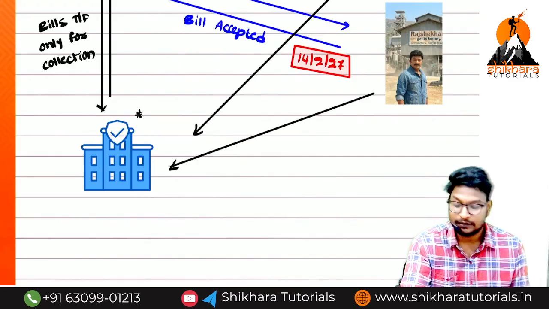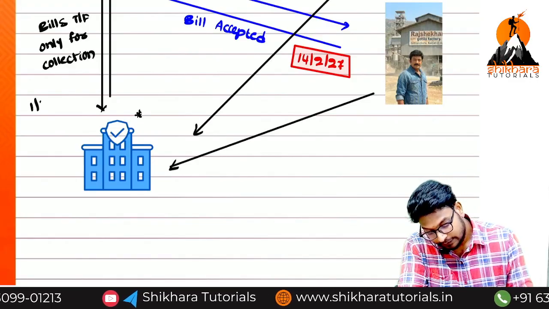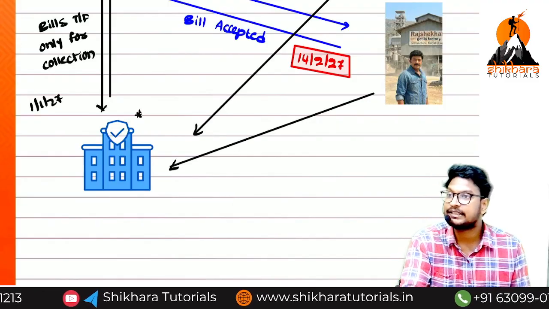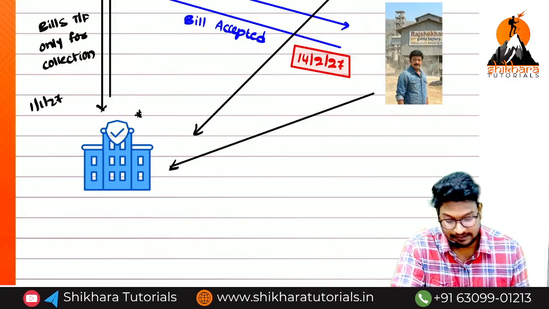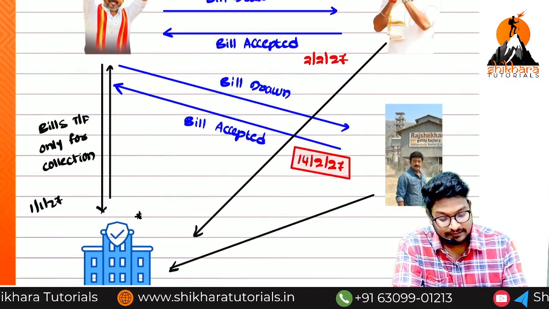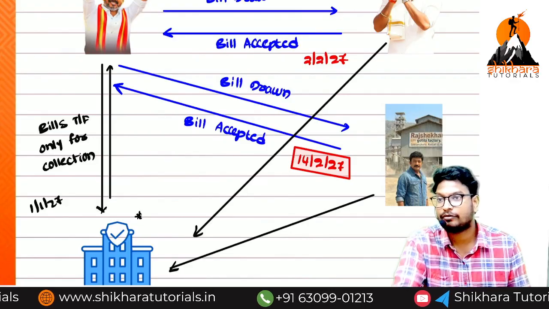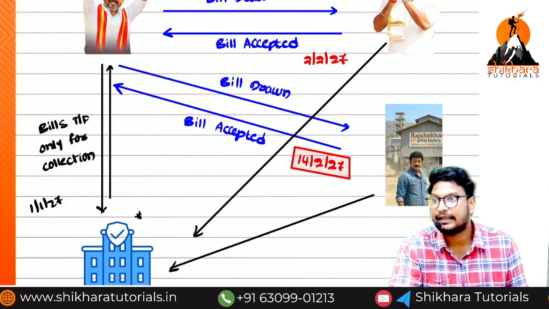Bank's point of view. Imagine we have received the bills on 11/27, and the due dates are in the second month. That means minimum 40 to 50 days the bills are available in our hands.